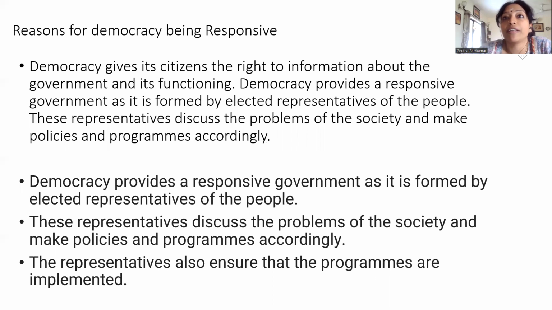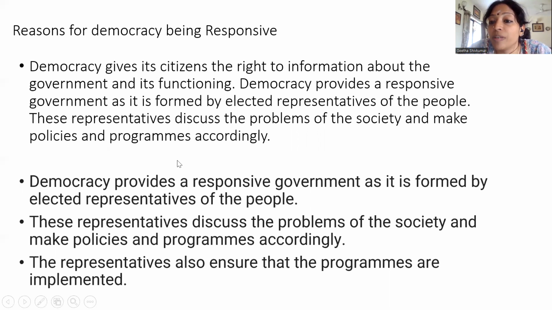If you remember the definition of political party, what is a political party? It is a group of people who contest elections and make programs and policies for the people. We are the ones who are going to elect these political parties. The leaders are called elected representatives because we are the ones who elect them.